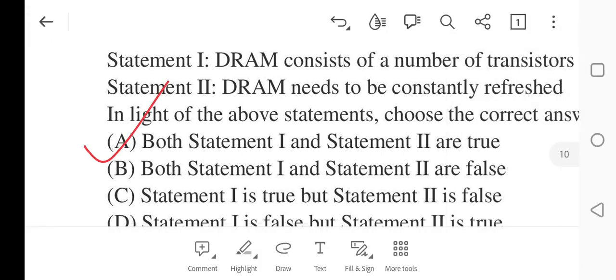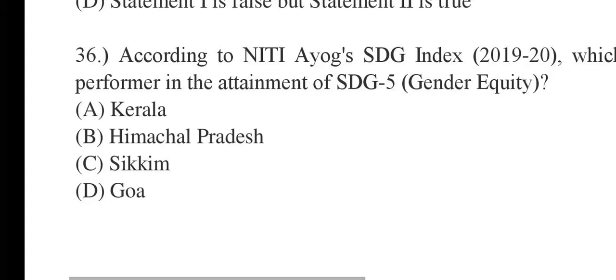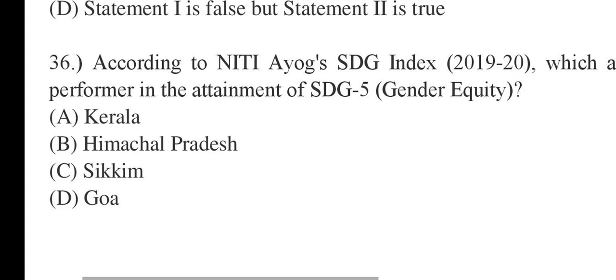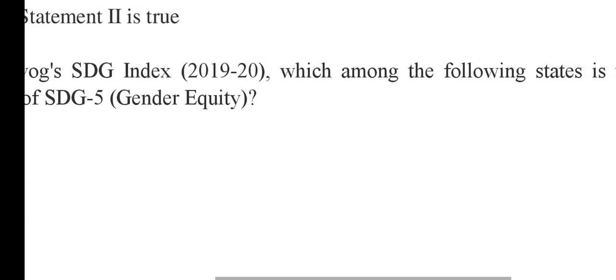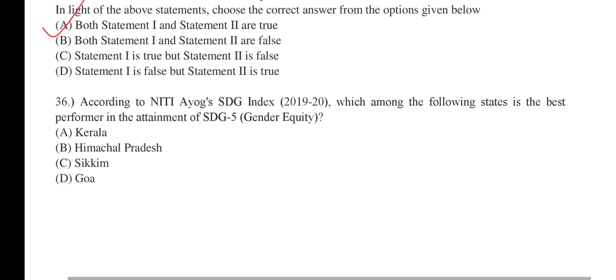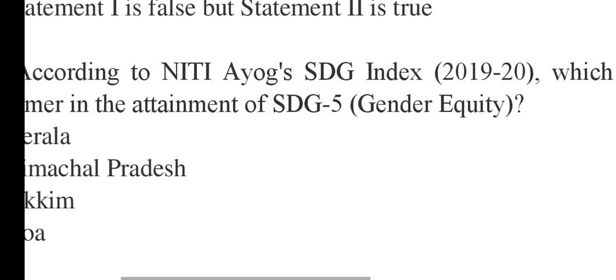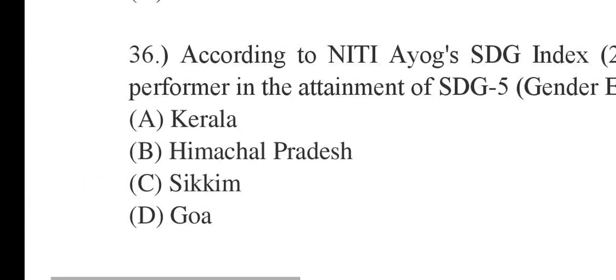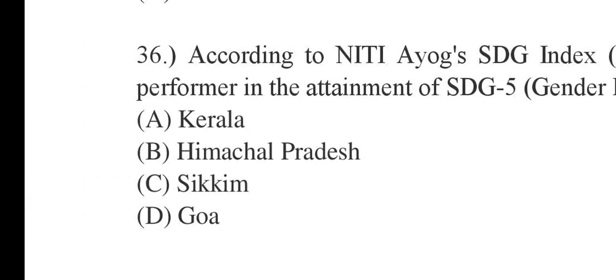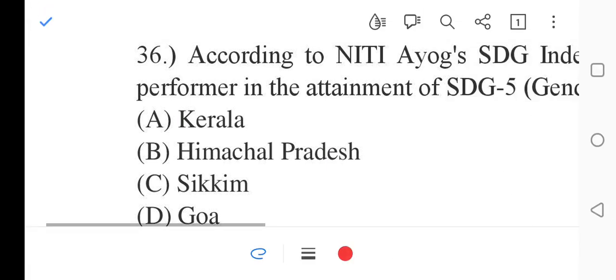36 is, according to NITI Aayog's SDG index 2019-2020, which among the following states is the best performer in the attainment of SDG 5, gender equity? A, B, C, D: Kerala, Himachal Pradesh, Sikkim, Goa. 36. It will be number B, Himachal Pradesh.